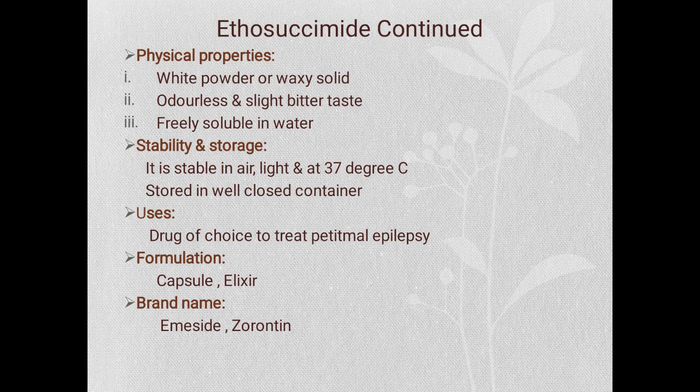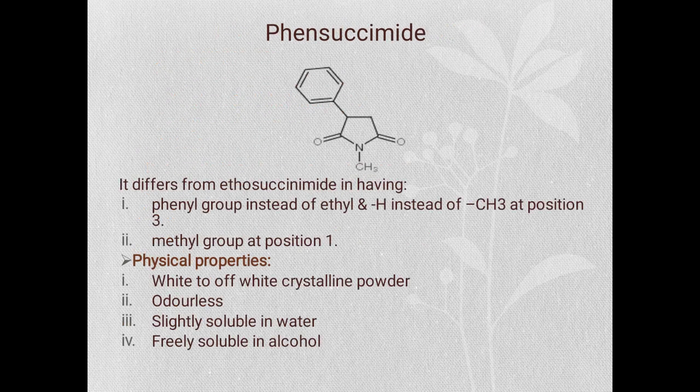Physical properties: available as white powder or waxy solid, odorless and slightly bitter taste, freely soluble in water. Stability and storage: it is stable in air, light, and at 37 degrees centigrade; it should be stored in well closed container. Uses: it is the drug of choice to treat the petit mal epilepsy. Formulations include capsules and elixir, and brand names are Emeside and Zarontin.